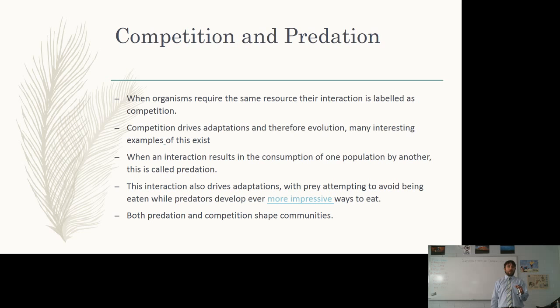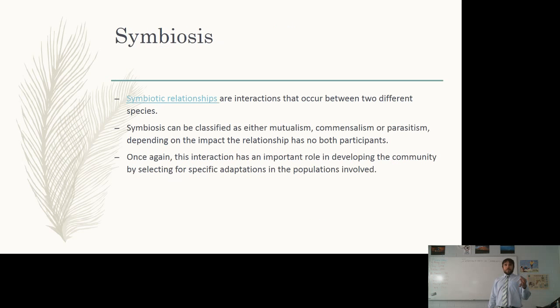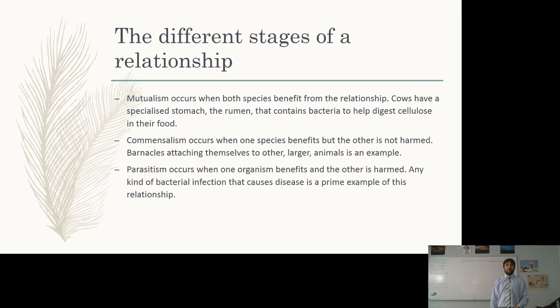When we're looking now at symbiosis, we can see this even more. Symbiotic relationships are interactions that occur between two different species. Now, symbiosis can be classified as either mutualism, commensalism, or parasitism, and this depends on the impact the relationship has on both parties. And again, this interaction has an important role in developing the community by selecting for specific adaptations in the populations involved. And again, we'll talk about those examples in a moment.